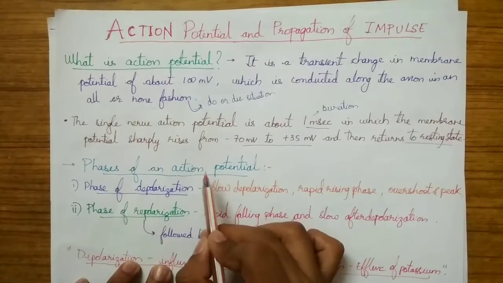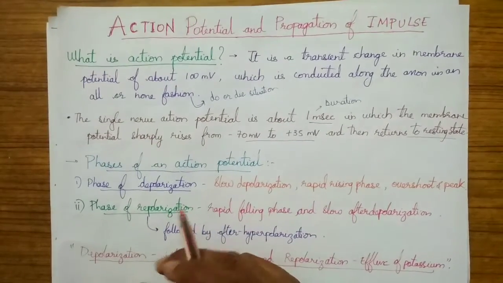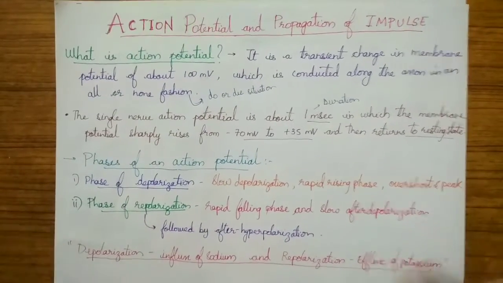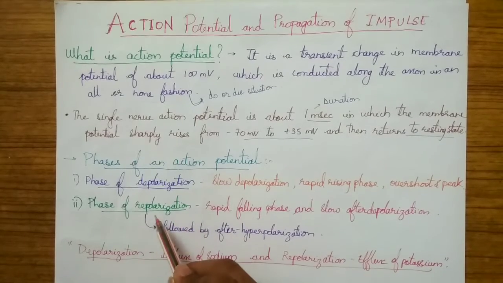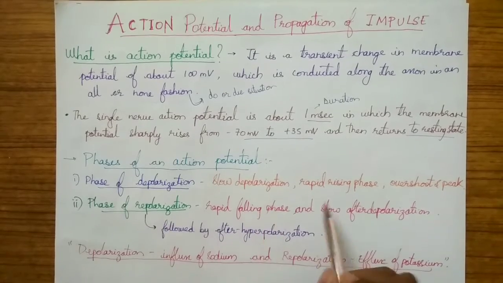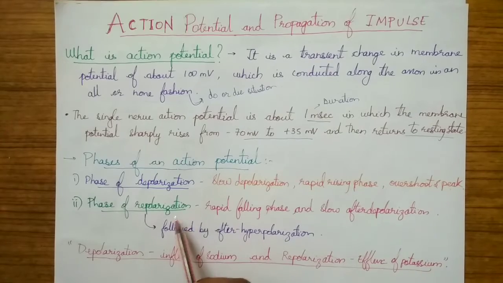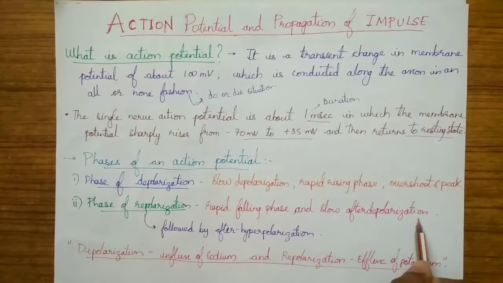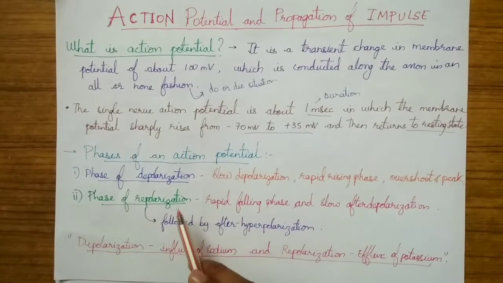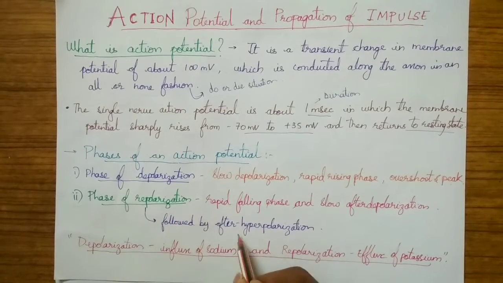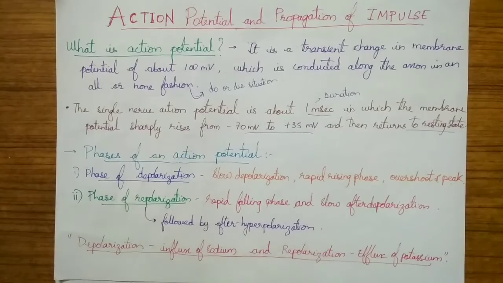So let's talk about the phases of an action potential. There are mainly two phases of the action potential: the phase of depolarization and the phase of repolarization. The phase of depolarization contains slow depolarization, rapid rising phase, overshoot and peak. The phase of repolarization contains rapid falling phase and slow after depolarization. This phase of repolarization is followed by the after hyperpolarization stage.